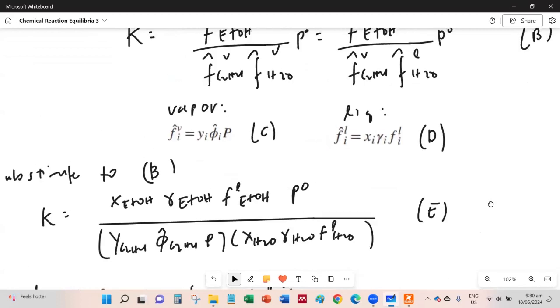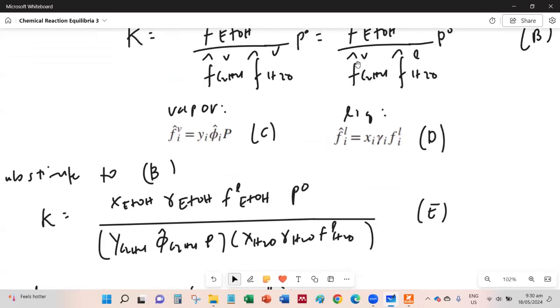Okay, and then for the denominator, we have the vapor ethylene. So we use the vapor equation for the fugacity, and that is the mole fraction in vapor phase times the fugacity coefficient times the pressure. And then we have another term right here, the fugacity of the liquid water, and we use the equation D. So that is the mole fraction of water times the activity coefficient times the fugacity of the pure species water.